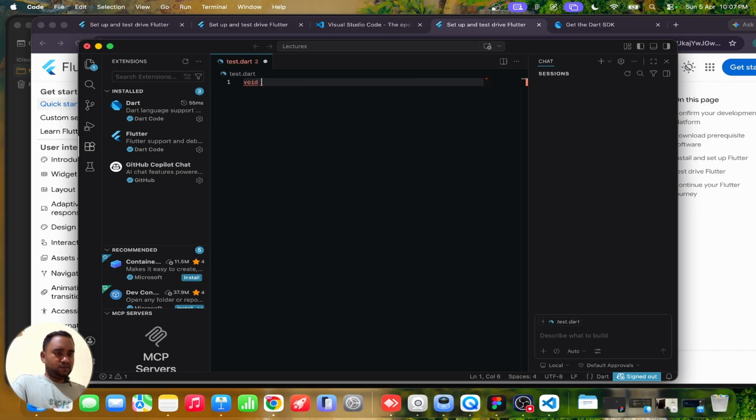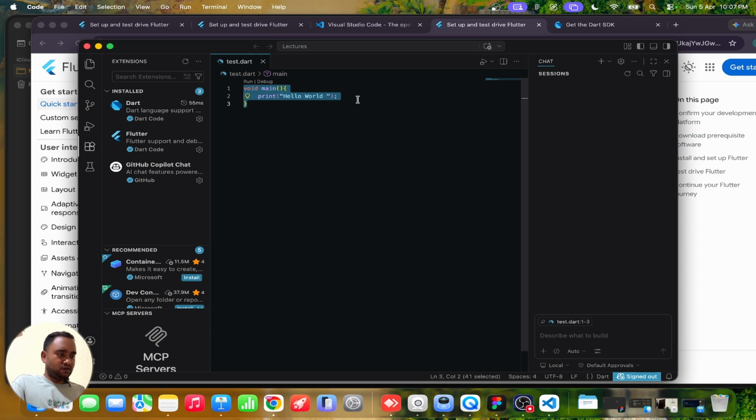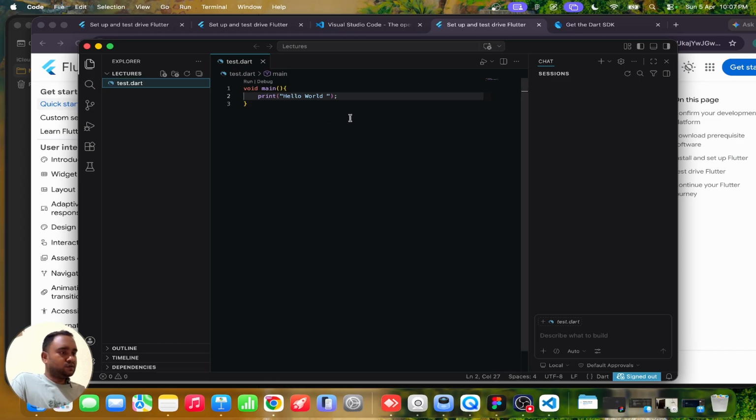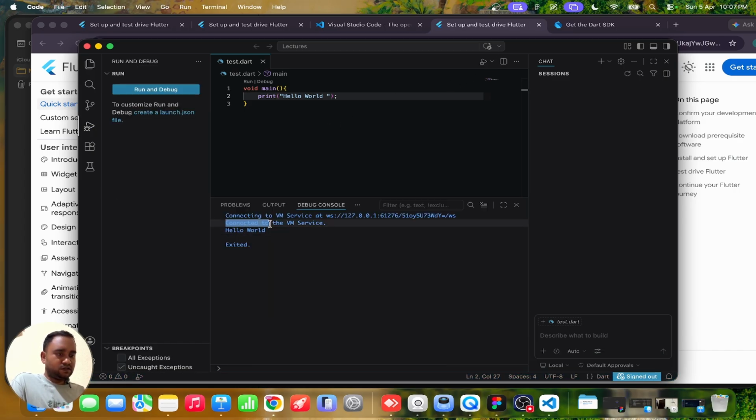So here we write a simple program to print, void main, just for testing, hello world, and press control s, command s if you are on Mac, or control s if you are on Windows, and we will just press run. And here you can see that our first program, which is hello world, is executed in the terminal, and it is showing hello world.